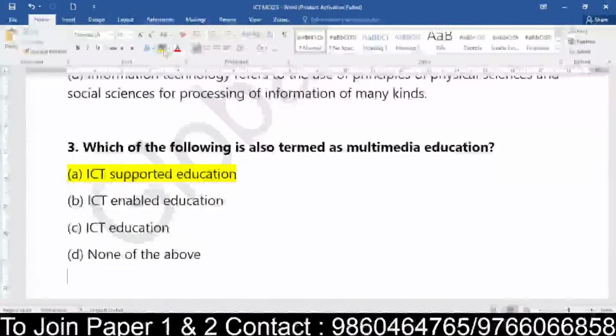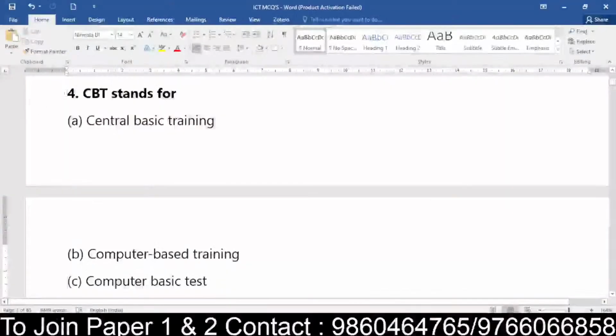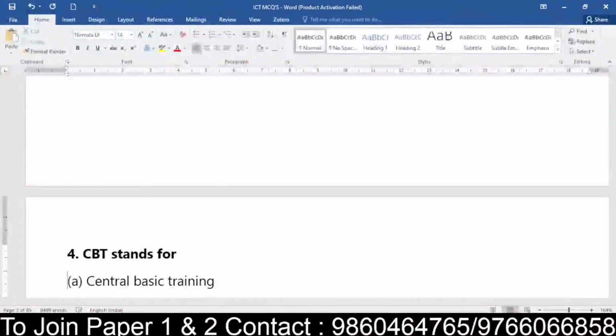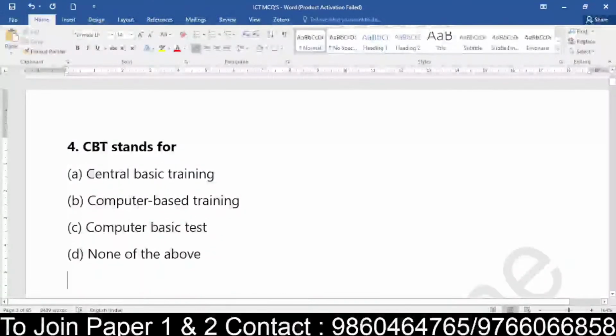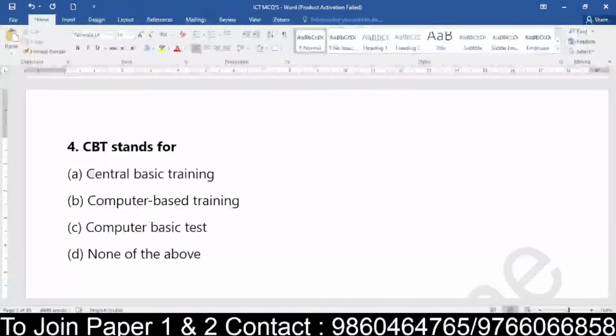Now coming to question number 4, everyone, CBT stands for what? They have given the acronym CBT, and as I said, in ICT acronyms play an important role. Nowadays, a lot of questions come with acronyms only. So CBT is central based training, computer based training, computer basic test, or none of the above. Those students who know the answer, be faster. You don't have to wait for me to repeat it a second time, so that your speed is enhanced.